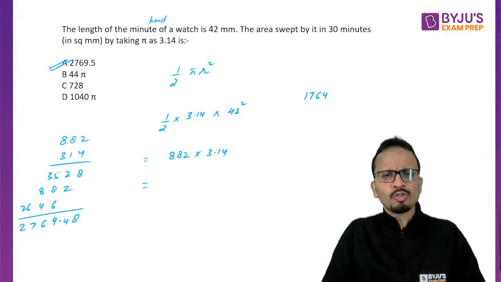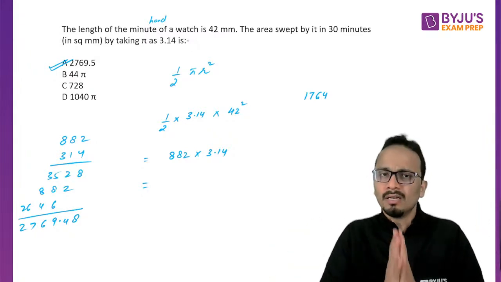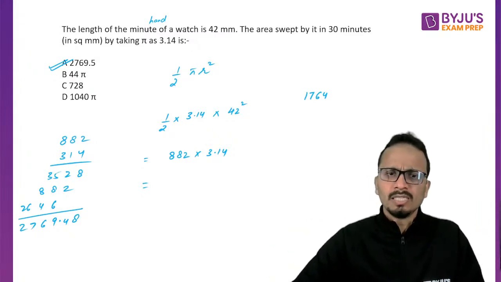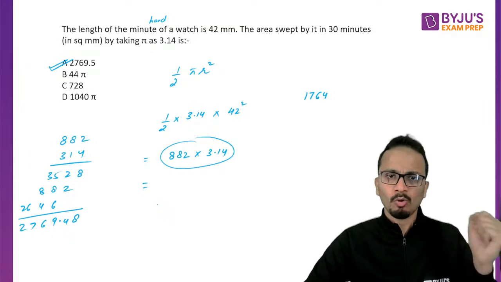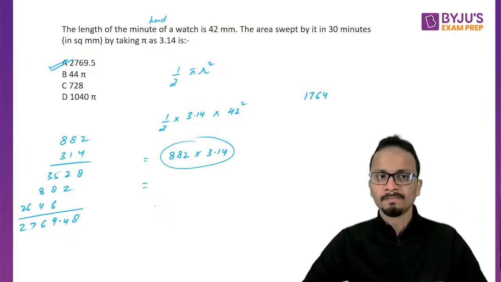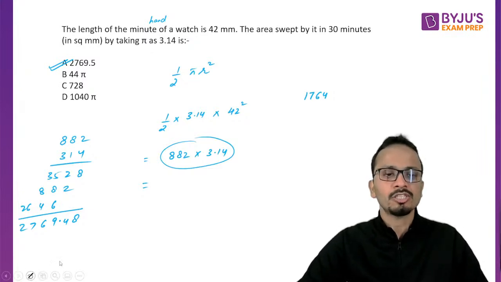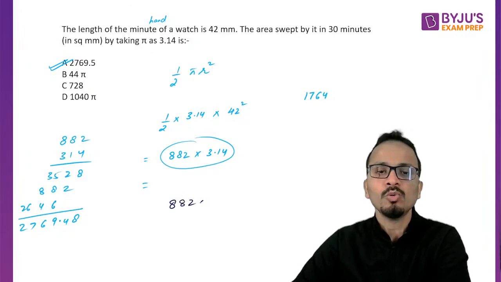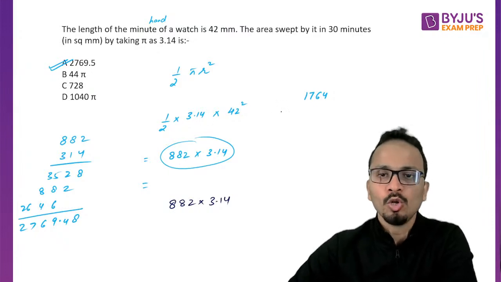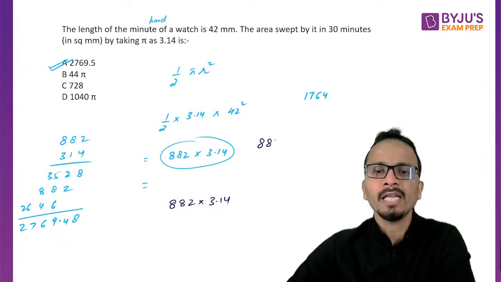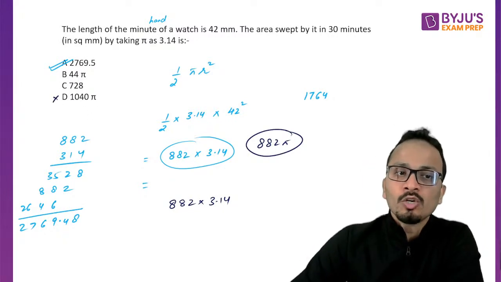Again, this type of question should be taken in round one because you just need to find the area of a semicircle. That's it. This calculation has taken a few seconds, but it's absolutely fine. Also, in case we don't want to do this calculation, basically the calculation in our hand was 882 into 3.14. Now if you look at the answer options, 882 pi is the correct answer. 882 pi. So obviously it is not equal to option D.